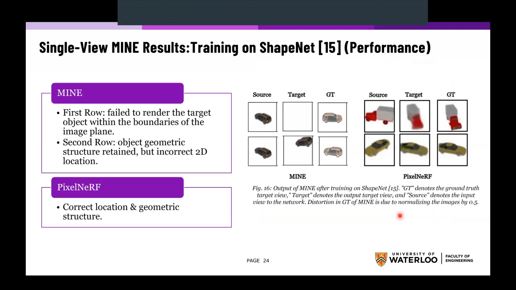Now comes the training on ShapeNet for the performance category. As you can see, for the MINE approach, it was unable to even render the object within the image plane boundaries for this particular image. And when the target image became slightly closer to the source image, it put it within the boundaries of the image plane. However, it's still misplaced. For the PixelNeRF approach, it is quite accurate in placing the object in the correct location and maintaining the correct geometric structure of the object, which shows the superior performance of PixelNeRF on this dataset compared to the MINE approach.